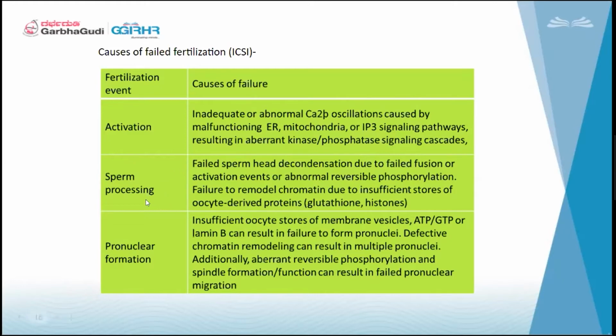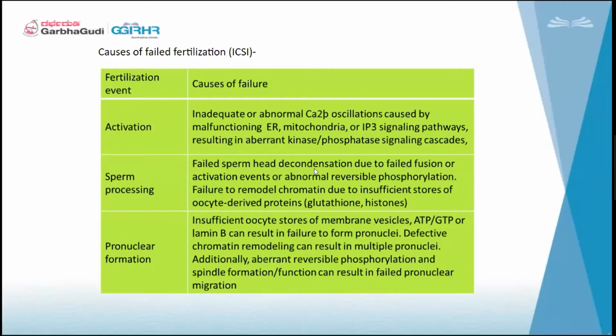The next one is sperm processing. Failed sperm head decondensation is very, very important. Once the sperm enters, the head needs to decondense, and then we can see polar body extrusion, and again the pronuclear formation. If this decondensation process fails to fuse or activate the events of normal phosphorylation inside the oocyte, then again we are going to see failures.